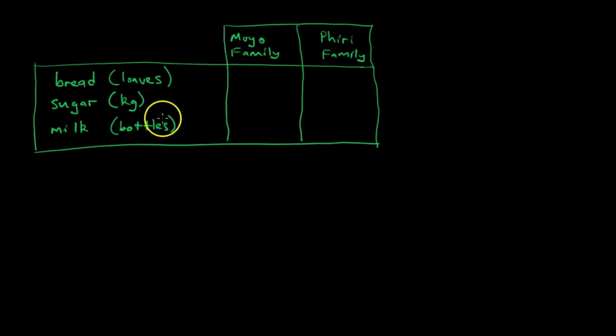Saka Moyo family inotenga 16 loaves of bread, yotenga 4 kgs of sugar, yobva yatenga 22 bottles of milk. The Piri family, 15 loaves of bread, 5.5 kgs of sugar, and 20 bottles of milk. That is the table we have. This table shows the amount of bread, sugar, and milk used by the Moyo and Piri families in 1 week.